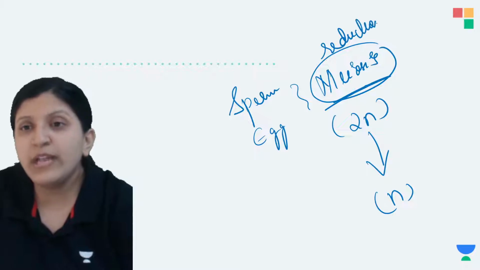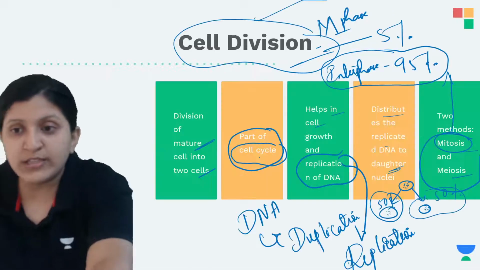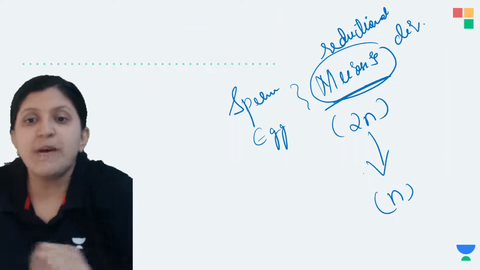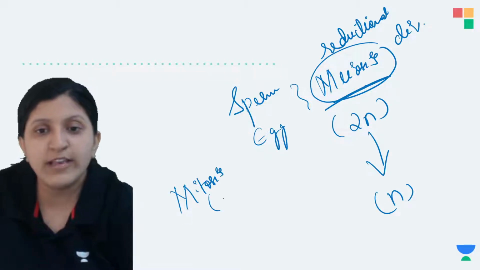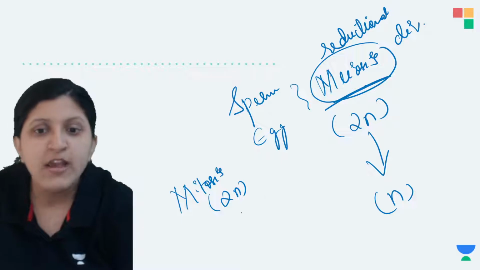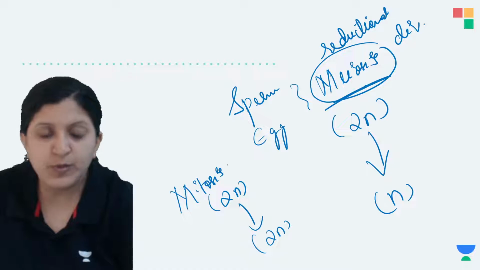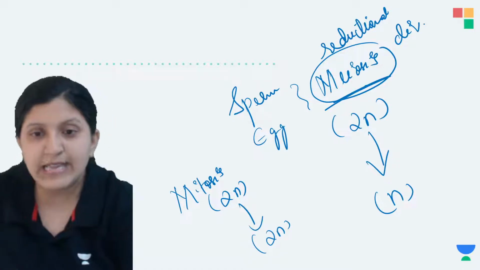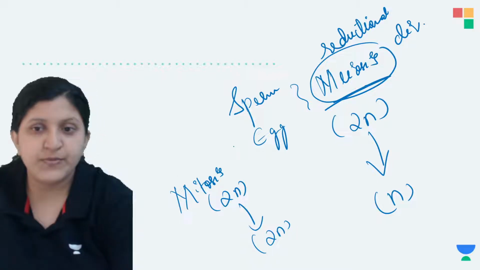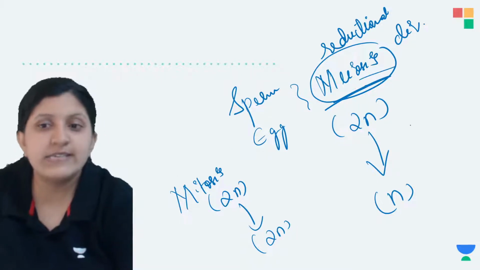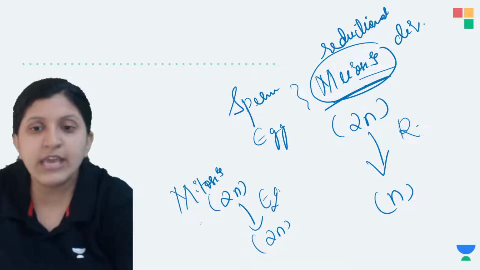Whereas the previous one is mitosis. Mitosis is going to maintain the same numbers. If the parental cell had 2n, the daughter cells also have 2n, that is, two sets of chromosomes or DNA. So meiosis is a reductional division and mitosis is an equational division.